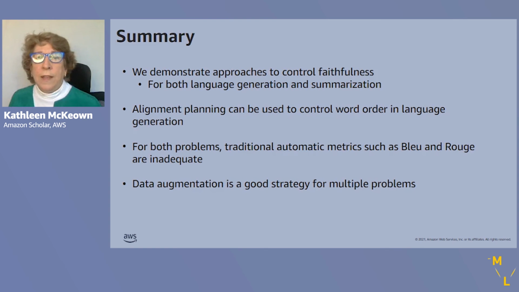So overall, in summary, we've demonstrated approaches to control faithfulness in both language generation and summarization. And furthermore, we've shown that alignment planning can be used to control word order in language generation. For both problems, we see that traditional automatic metrics such as BLEU and ROUGE are inadequate. And we've also seen that data augmentation is a good strategy for multiple problems.